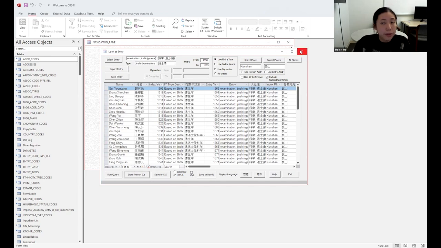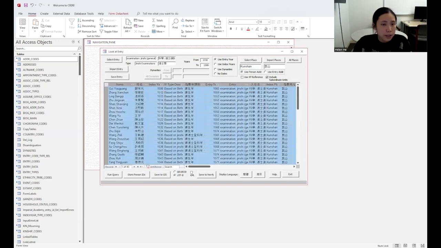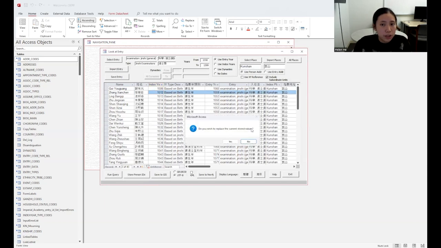And then when you do another query in the future, there will be an option to automatically pull up all of these that you saved in the CBDB system. But this is not a very good way of saving them for the long term. The best way is still copying and pasting the entire table, because this will get overwritten very easily. If you store person IDs of another set of values, it will be overwritten entirely, and this data will be lost. So it'll be best to save it locally.